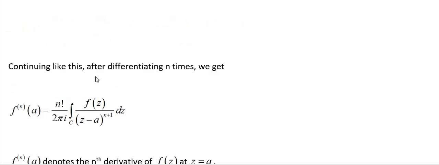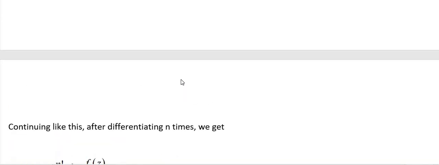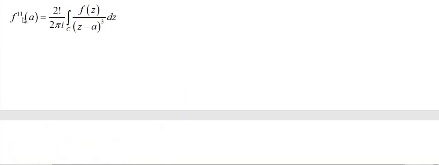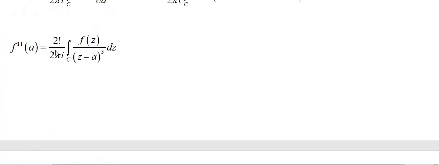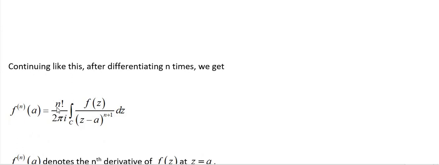Continuing like this, after differentiating n times, we get, observe, 2 times differentiation means f double dash of a. n times differentiation means the nth derivative of f(a). For 2 times, we get 2 factorial. For n times, n factorial by 2 pi i, integration over C, f(z) by (z minus a) whole power n plus 1 dz.